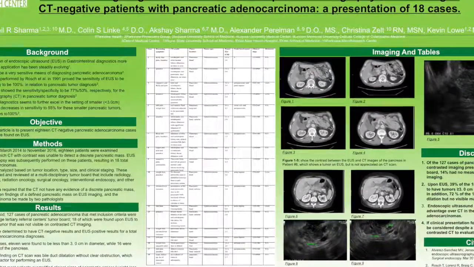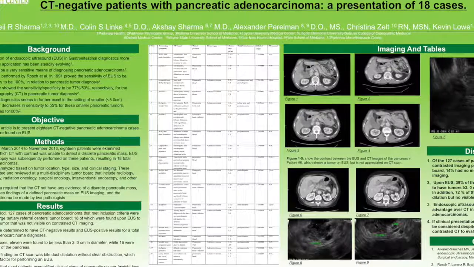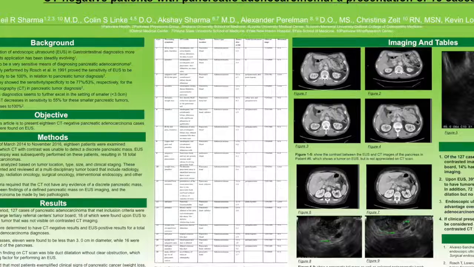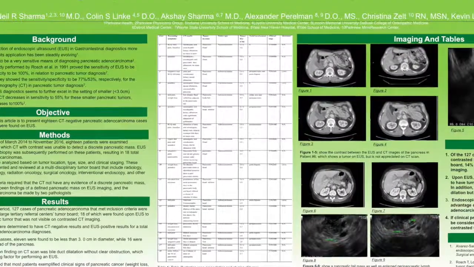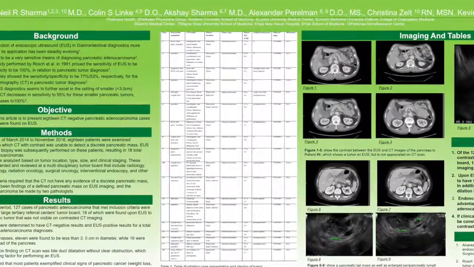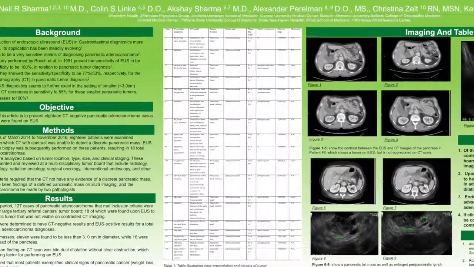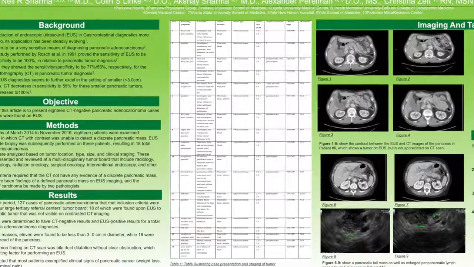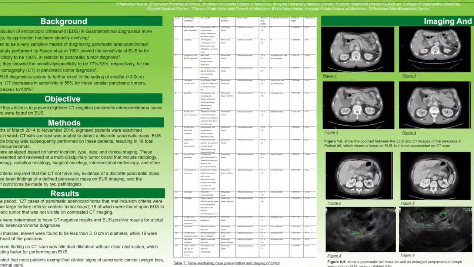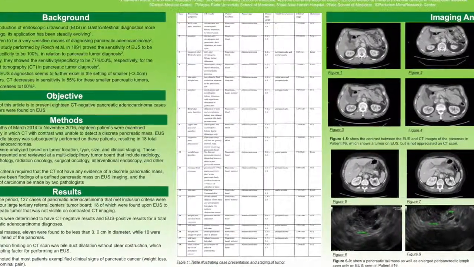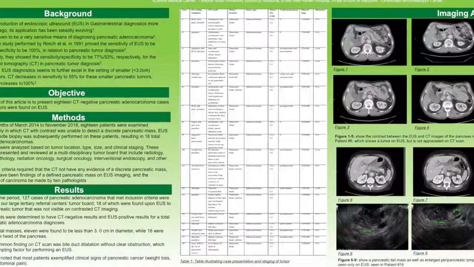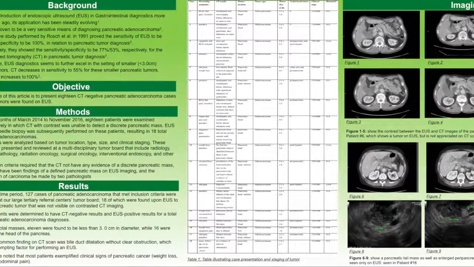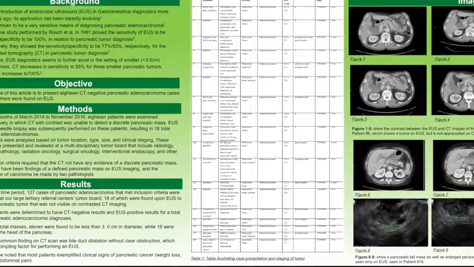Obviously, for patients with larger sized lesions, CT and MRI are extremely sensitive, and there may not be an additive diagnostic value in terms of EUS imaging to catch occult lesions. EUS would then just be used for tissue acquisition to better look at vasculature. However, in cases where the pancreatic masses may be very small or occult, we see an additive value in endoscopic ultrasound. And out of the 127 cases, 18 cases had a CT negative pancreatic mass.